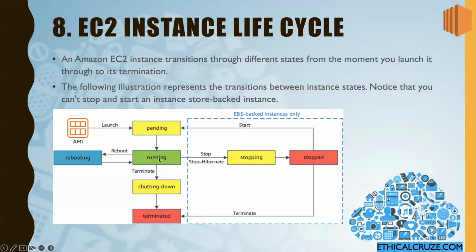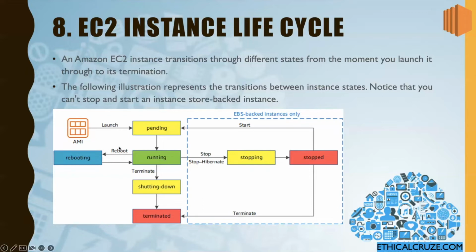Similarly, when we terminate, it goes first to shutting down and then to terminated. And if we terminate from the stopped state, it goes directly to the terminated step. So this is the life cycle which any EC2 instance will follow.